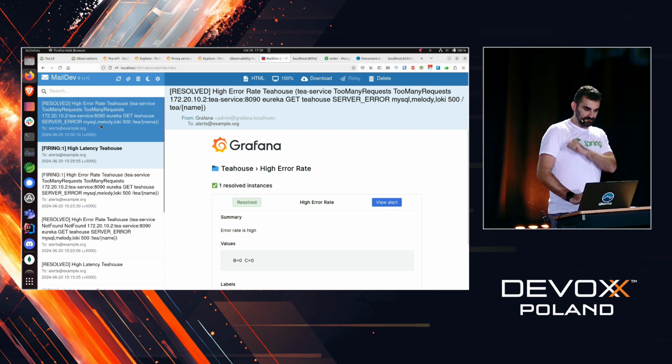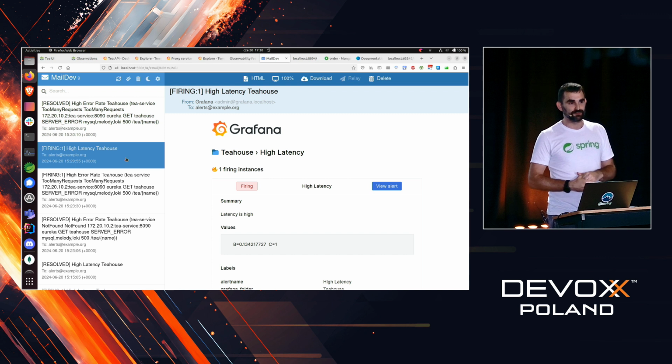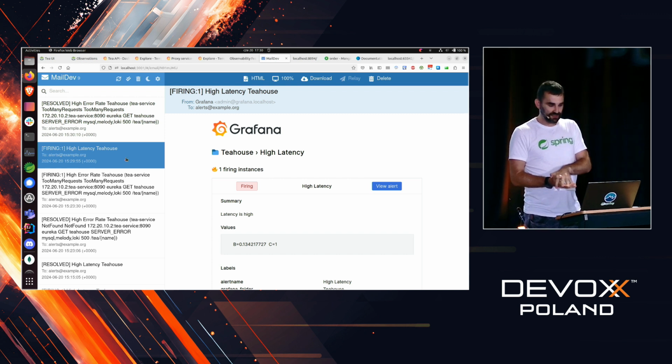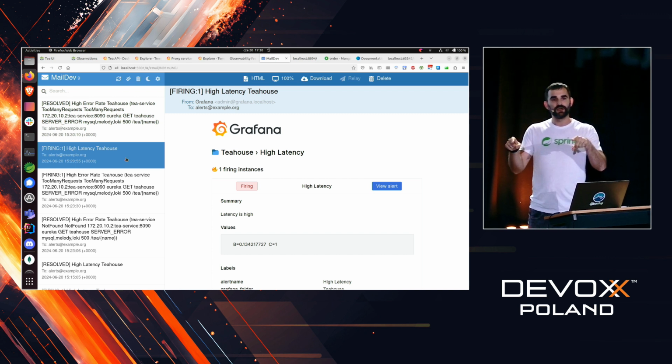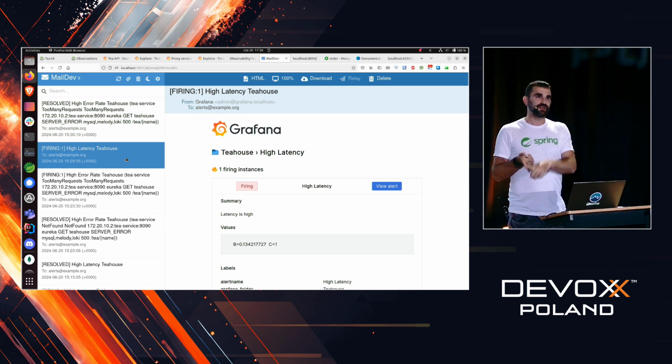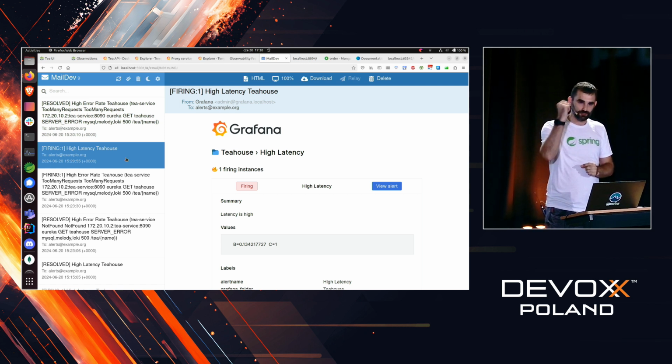Now, we've managed to resolve this problem, but for some reason, we have yet another problem. We are constantly fixing issues, and we're getting new ones. Now we have a latency problem, because until now, we had a very simple case. There was an exception, and there was another exception related to rate limiting. But now we have latency.